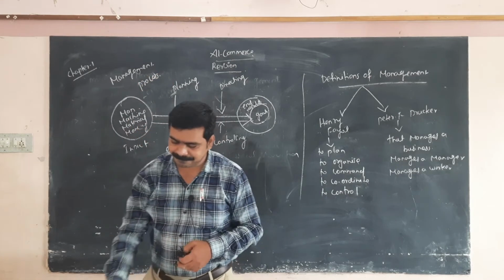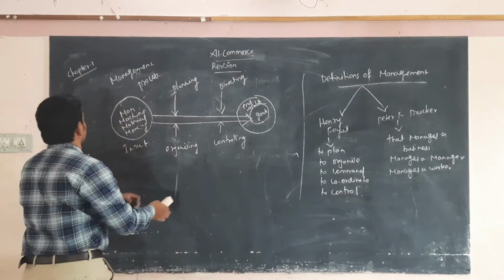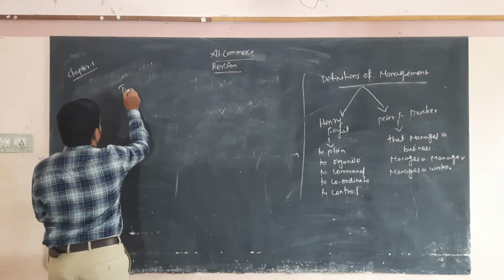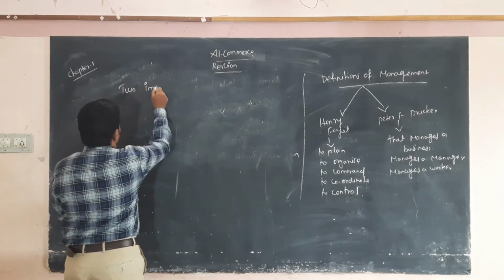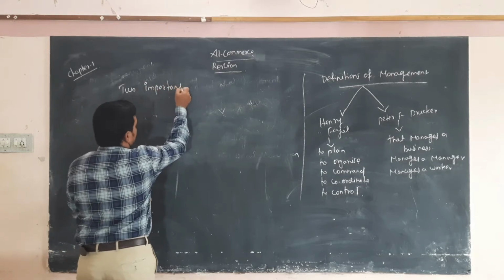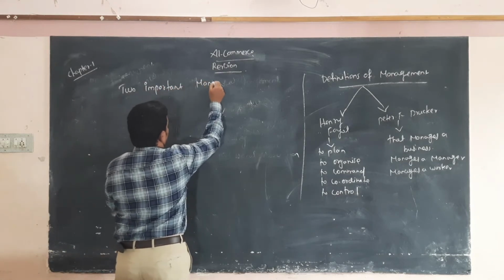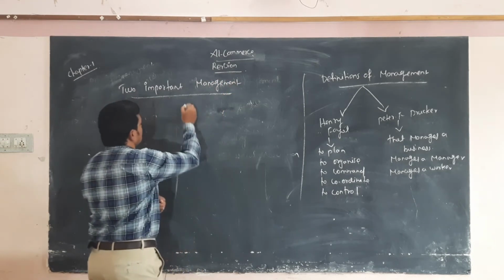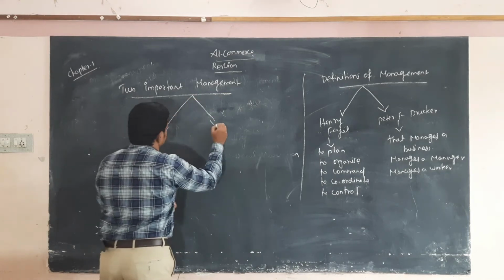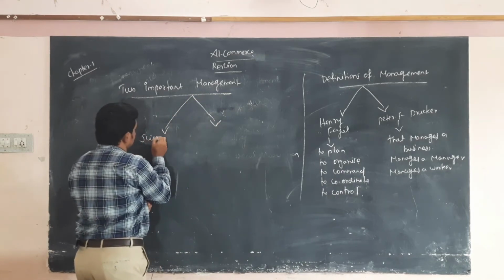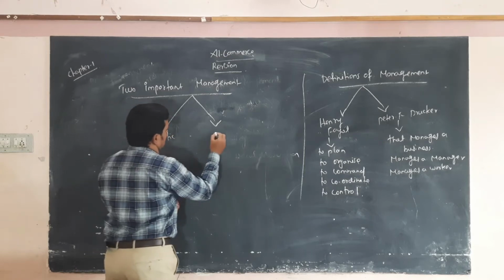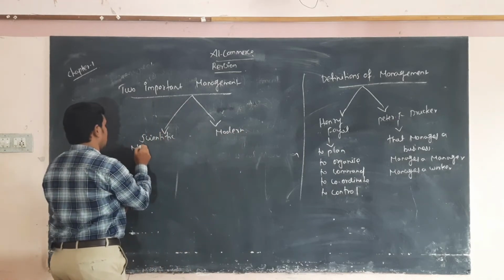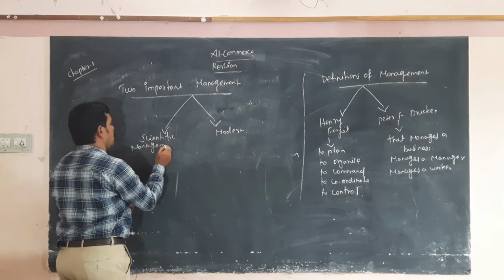Okay. So next one, two important types of management. This is divided into two. One is scientific management. Another one is modern management.